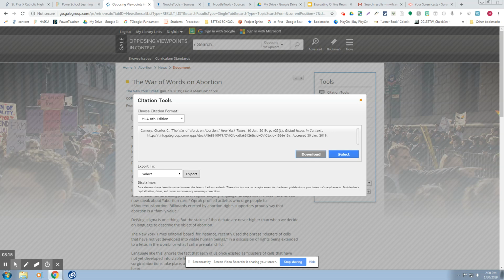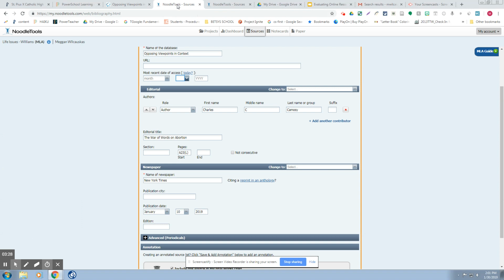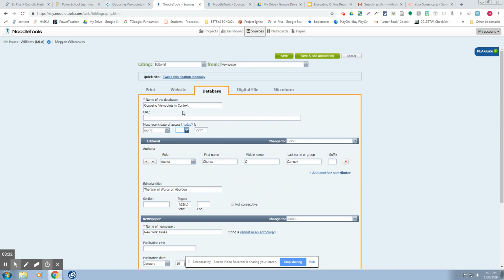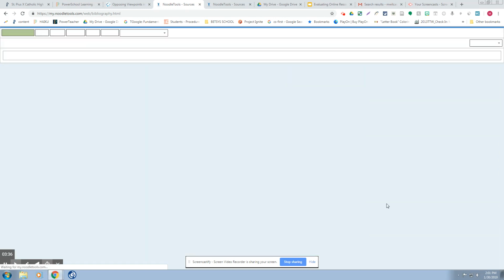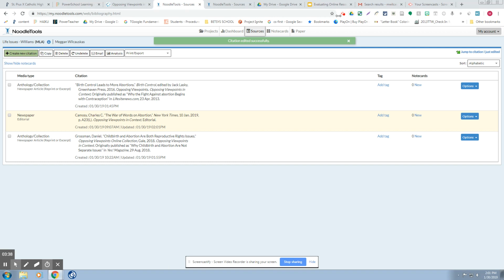And you'd put it after the page. There's a couple different ways I've seen it in MLA. I'm going to leave it this way, in quotes, in parentheses, L after the page number. And then you're telling the reader which edition it is. Okay, and let me see if there's anything else that I hadn't seen. I don't think so. I think that's it. And you hit save. And that's it for a newspaper. It's pretty easy. Let me know if you have any questions.